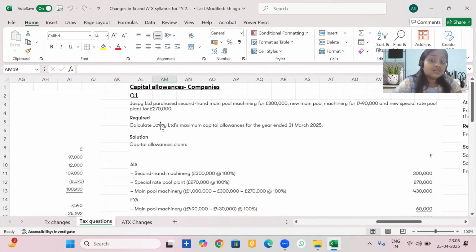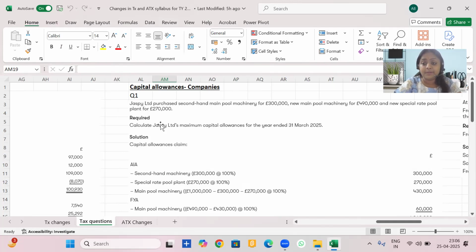But now please look here. Special rate pool category assets are only going to enjoy 50% first year allowance. But if they opt for AIA first, then they would be eligible to get 100% AIA on the cost of the assets till the level of 10 lakhs. So obviously it's more beneficial for a special rate pool asset to first adjust AIA of 10 lakhs, and then only the remaining portion would be adjusted against the first year allowance 50%.